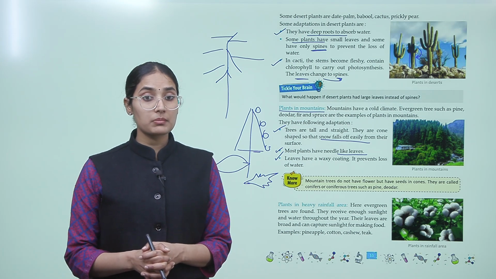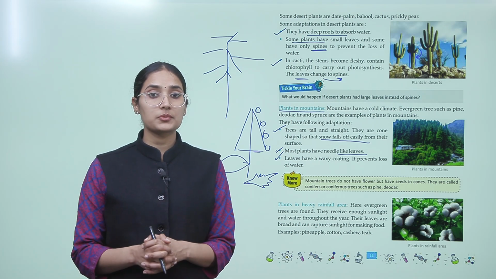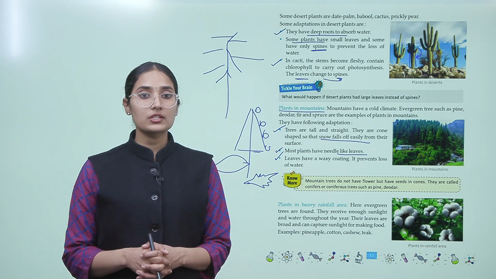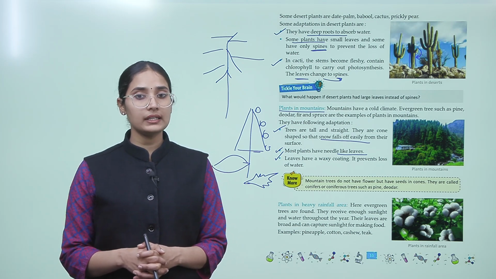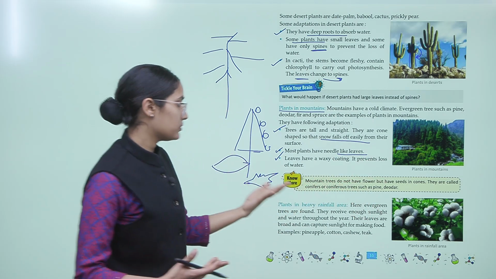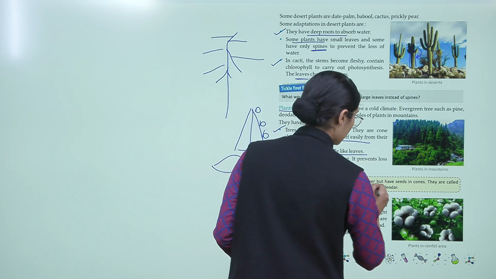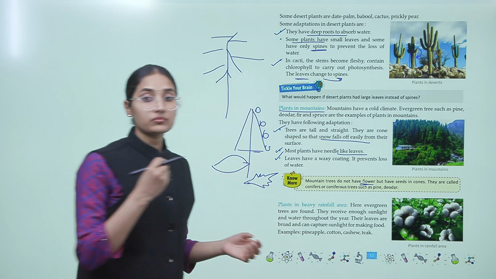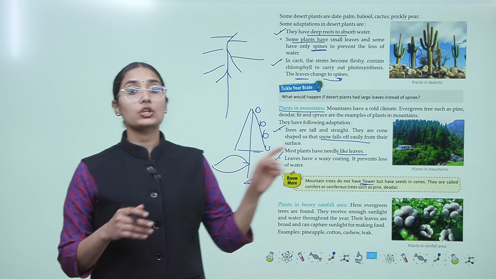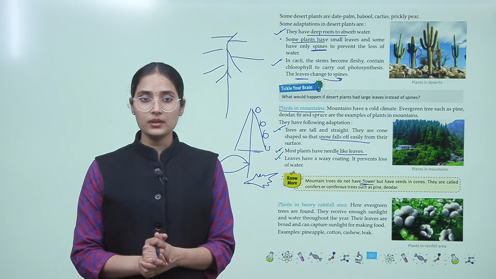Do you know, students, mountain trees do not have flowers but have seeds in cones, and they are called coniferous trees such as pine and deodar. So the trees on the mountains do not have flowers, right? The seeds are produced in the form of cones, right? And these are called the coniferous trees, okay?